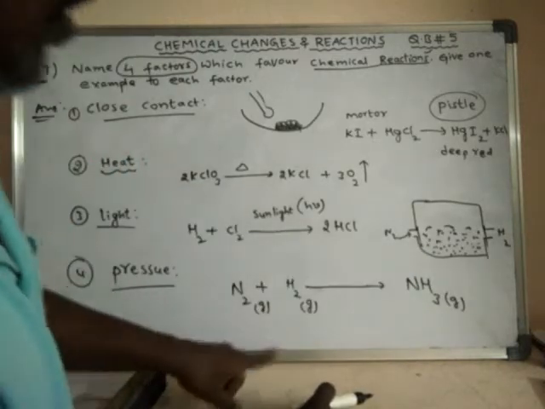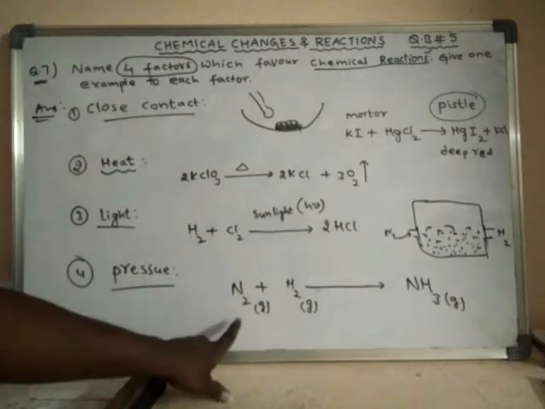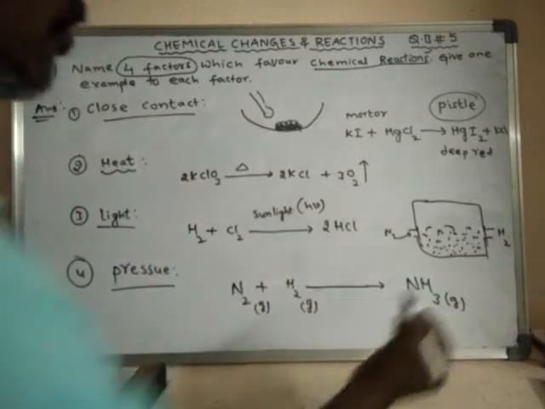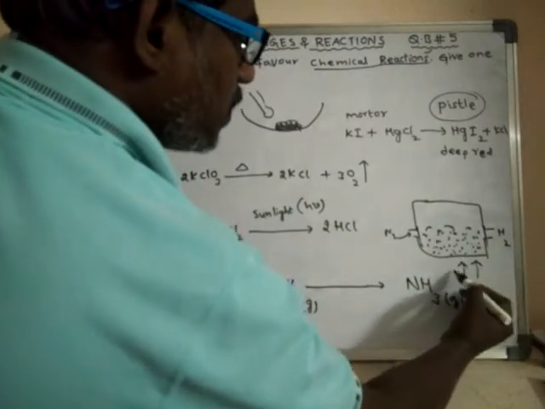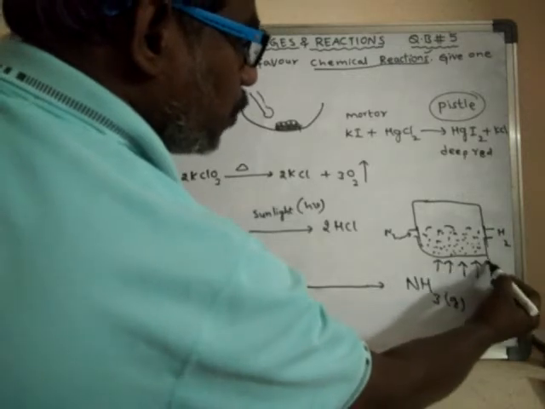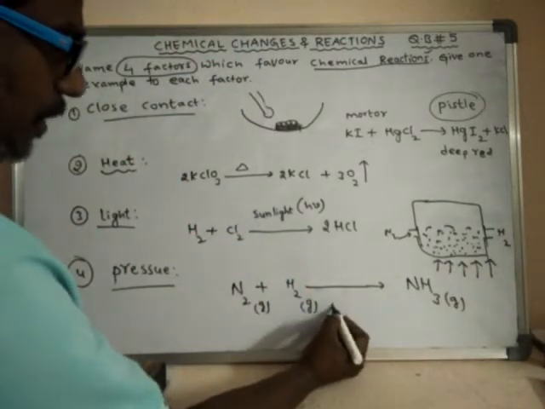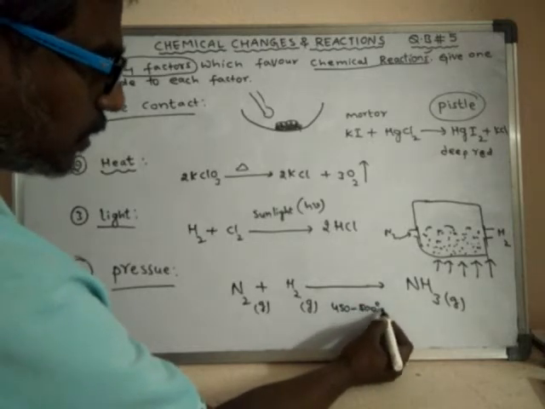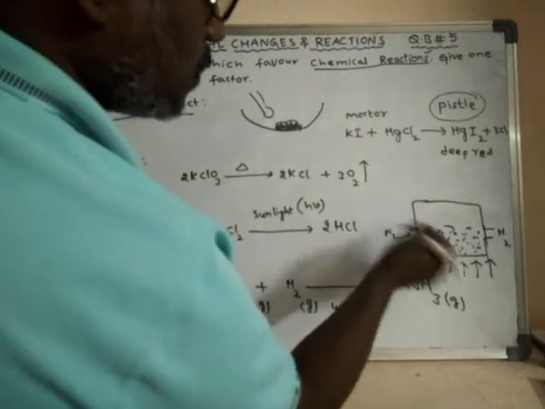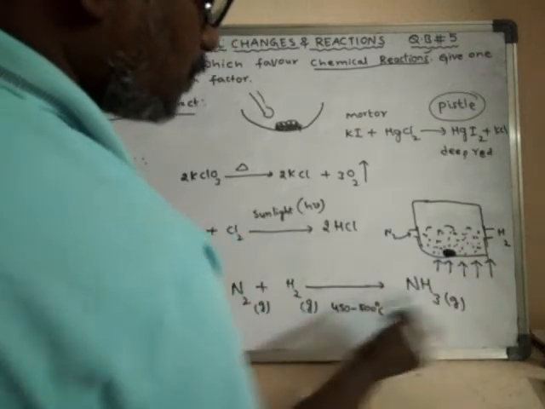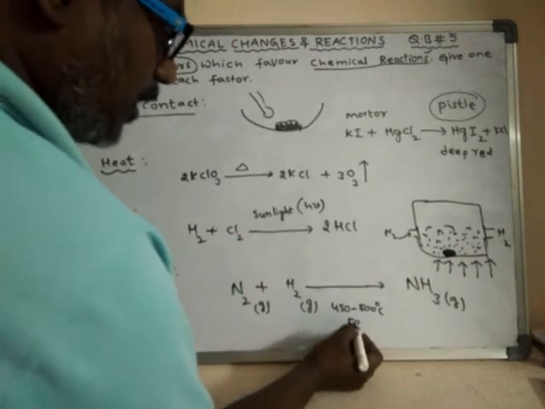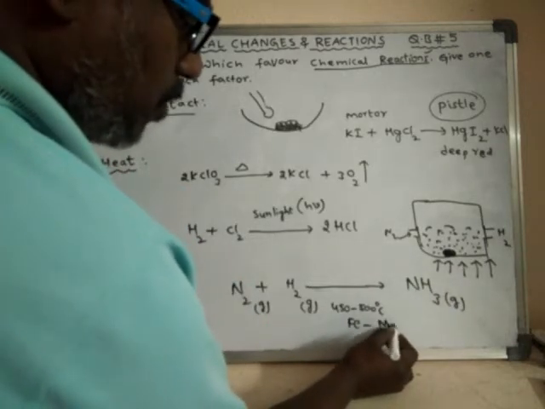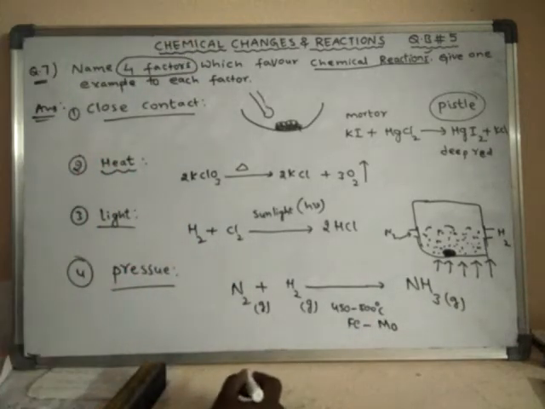So in order to make the reaction between these two gases, we have to heat this gaseous mixture to around 450 to 500 degrees centigrade. And we have to add one catalyst. Iron is the catalyst, and we add molybdenum metal as a promoter.